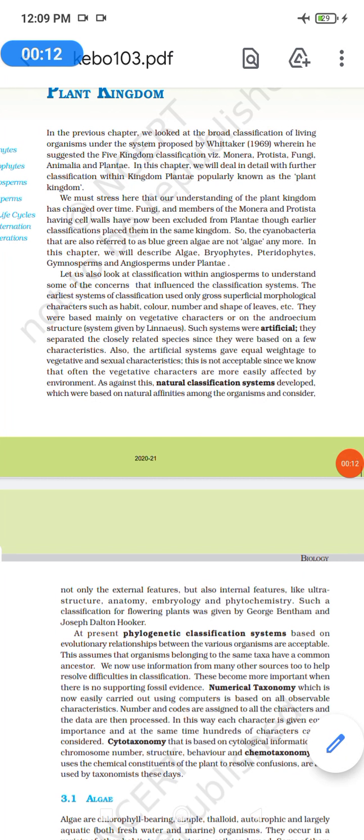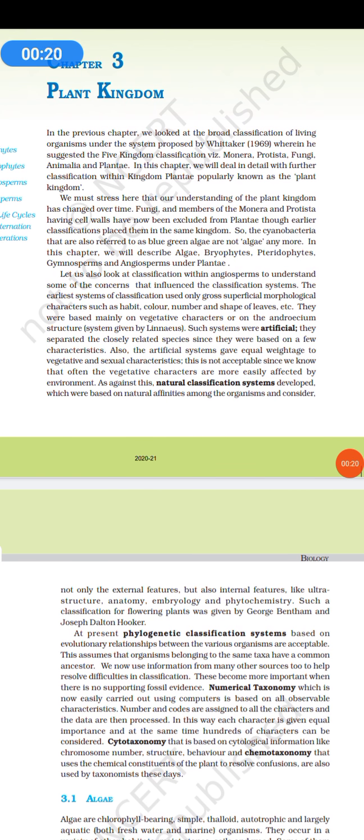So today we will discuss the chapter Plant Kingdom from class 11 CBSE NCERT. We have already known in biological classification, that is in your previous chapter, that a 5 kingdom classification was proposed by Whittaker. This 5 kingdom classification had Monera, Protista, Fungi, Animalia and Plantae.